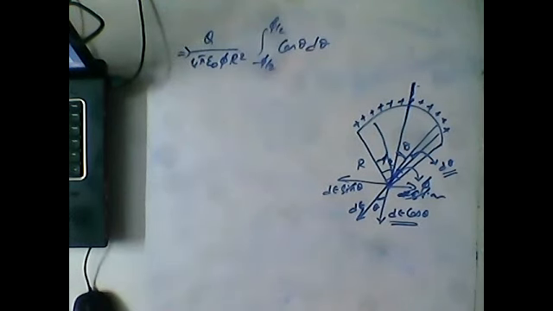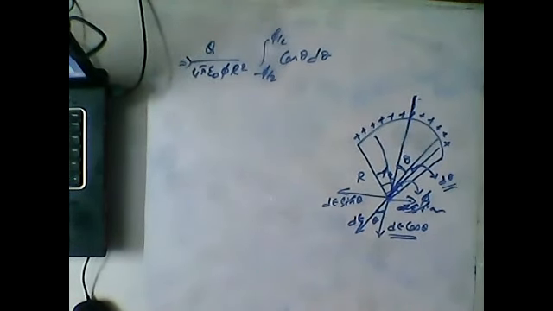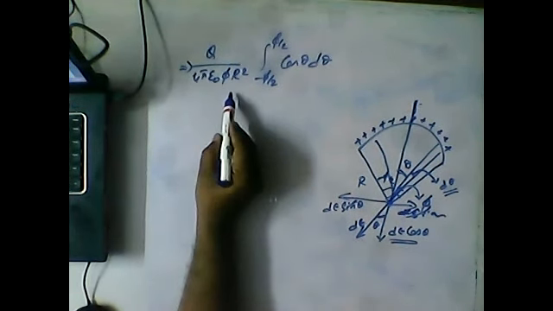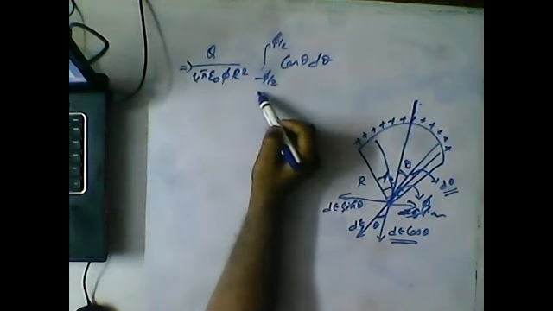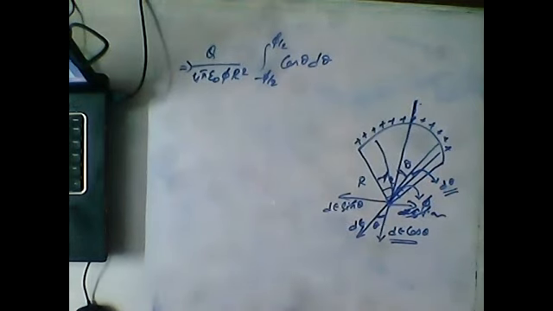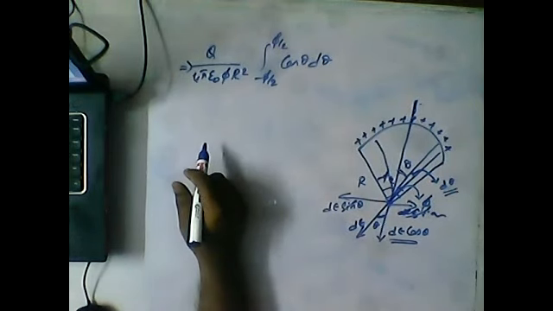Now we have some more space. So the formula is q by 4 pi epsilon pi r square, with integration limits minus pi by 2 to pi by 2 of cos theta d theta. The integration of cos theta is sin theta.